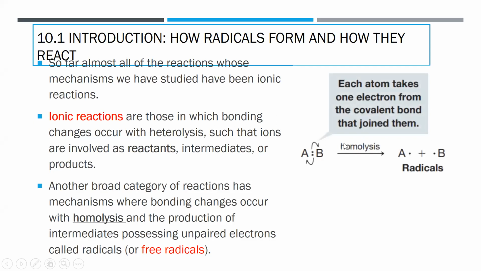So what does that look like? For example, you have two atoms bonded to each other by a covalent bond. When you do homolysis, or homolytic bond cleavage, each atom will take one electron from the covalent bond, so that each atom will actually obtain an unpaired electron. In heterolytic bond cleavage, the electrons are always paired, but in homolytic bond cleavage, the electrons are unpaired. So when the electrons are unpaired, we call them radicals or free radicals.